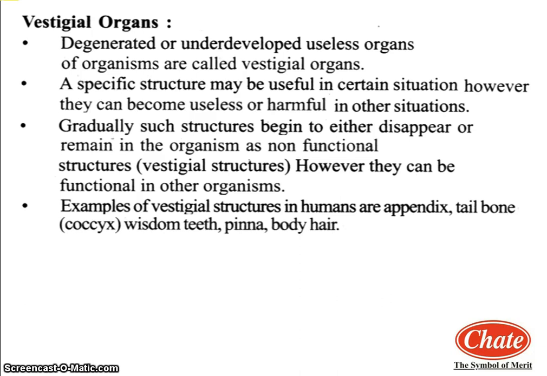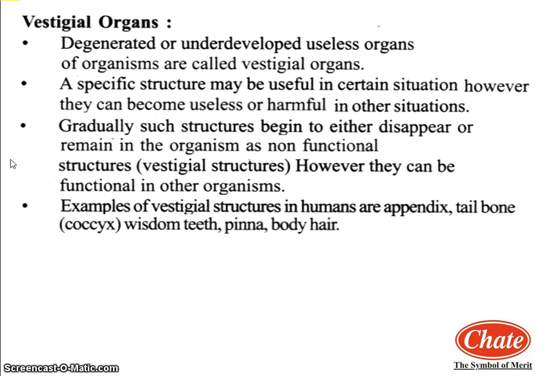Mostly, a specific structure in the body is useful under certain situations. However, the same structure under different situations may become useless or even harmful. Such a structure begins to degenerate under such situations as per the principle of natural selection. It takes thousands of years for a structure to disappear. Such organs are seen in different phases of disappearance in different animals.